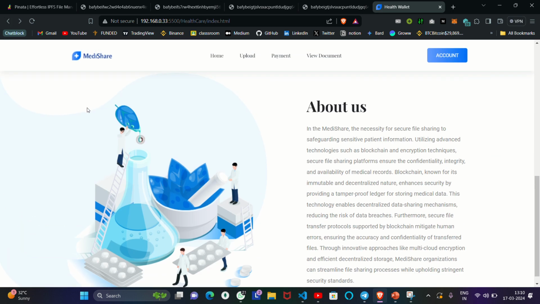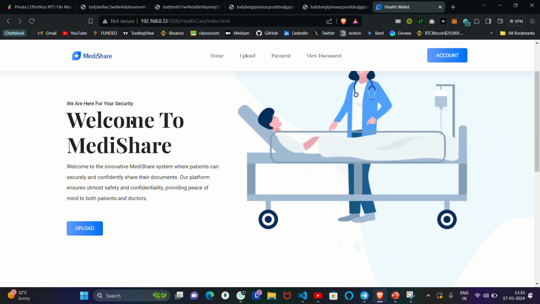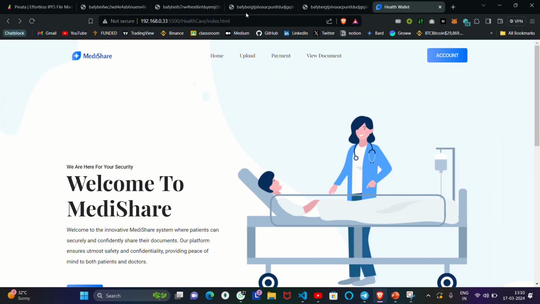Uploading through IPFS, as I said, uses a decentralized protocol. It is a file system which no one can manipulate. It means our documents are secure, and we are also providing the payment functionality as an additional bonus. Not only that, we can also view the documents that the user side has sent. So this is the main functionality of our application, and yeah, this is all.